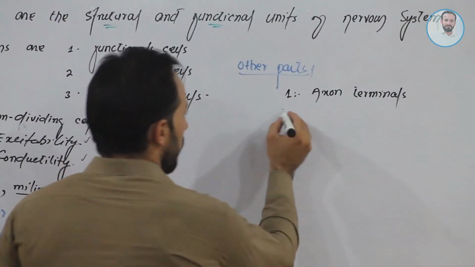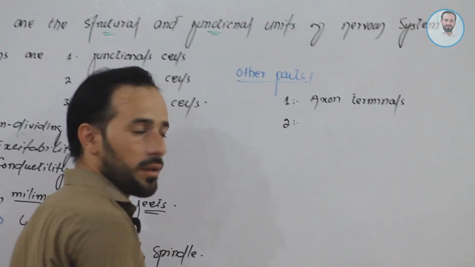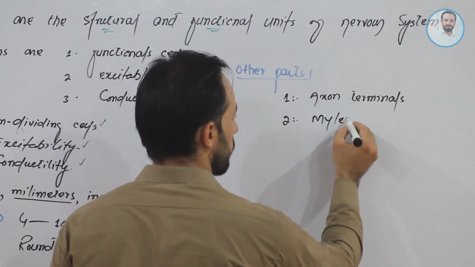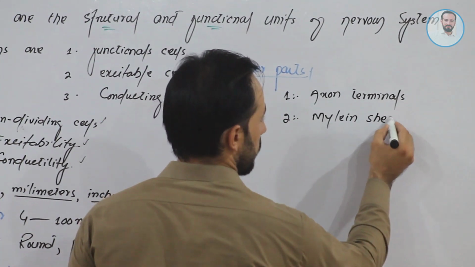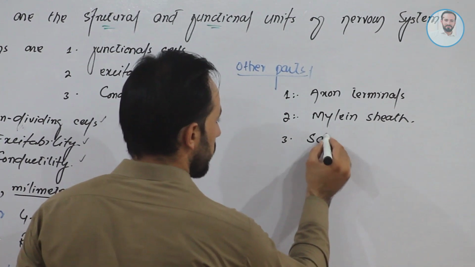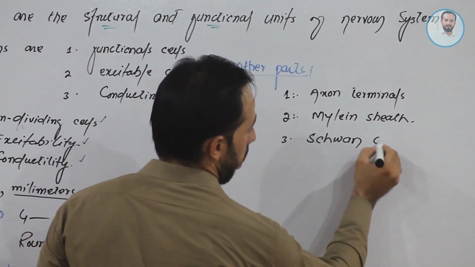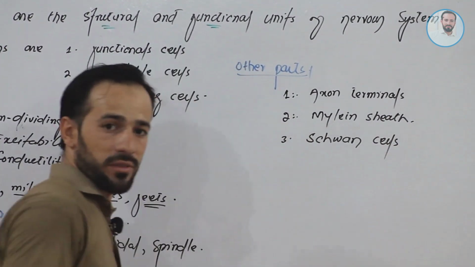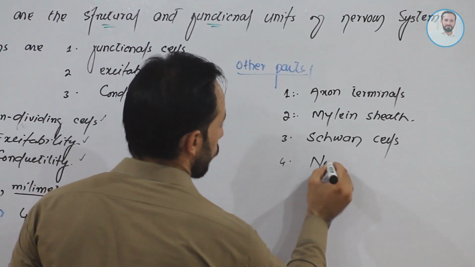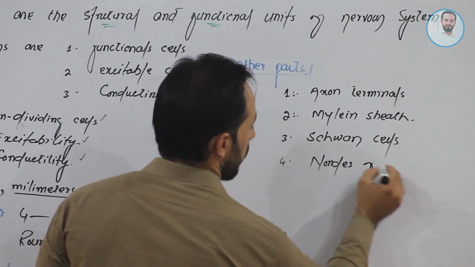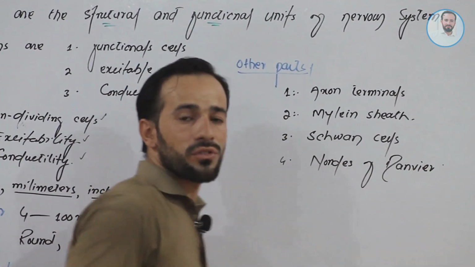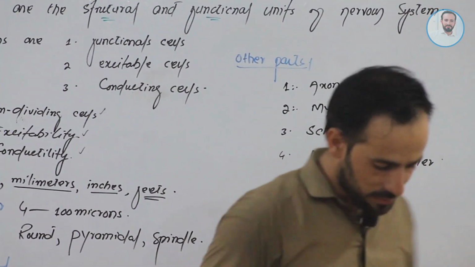Number two, the myelin sheath. There may be Schwann cells. I will show you each part in the diagram. There may be nodes of Ranvier. Nodes of Ranvier may also be present.